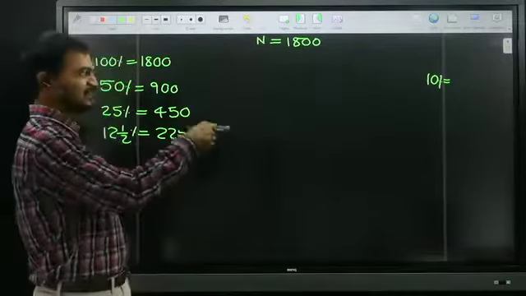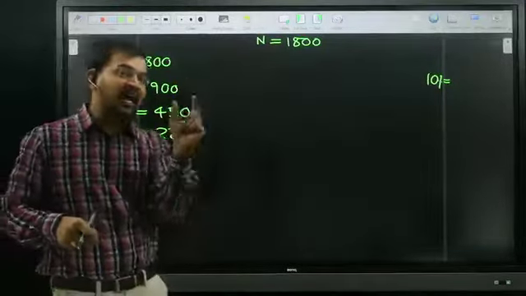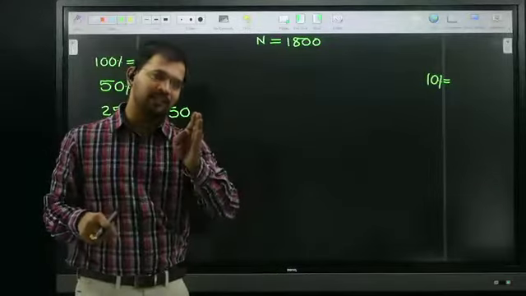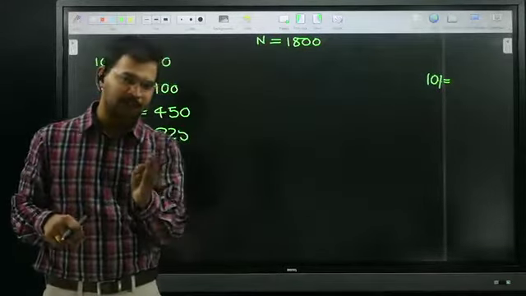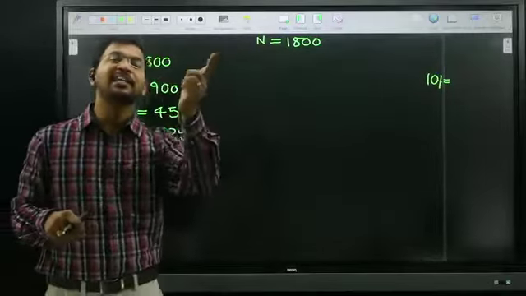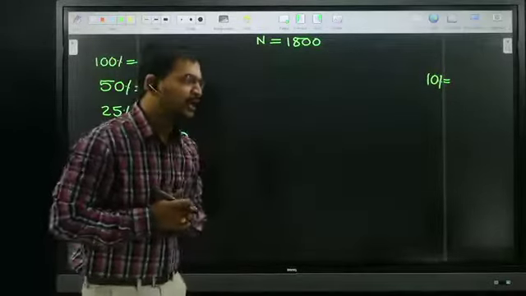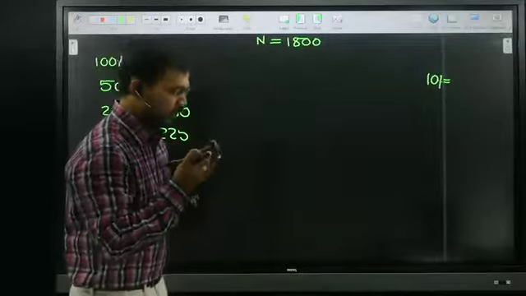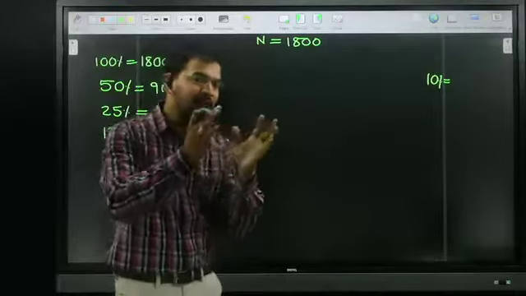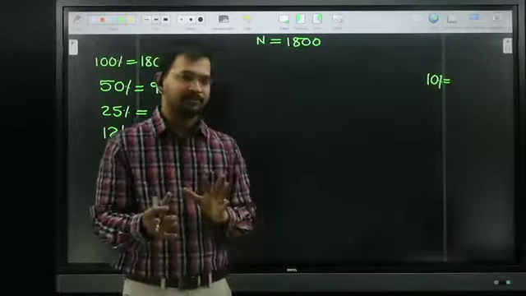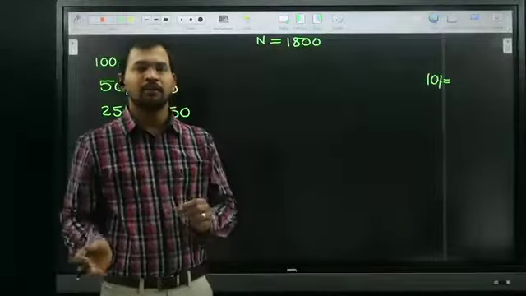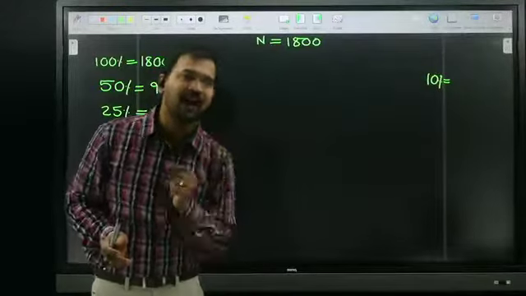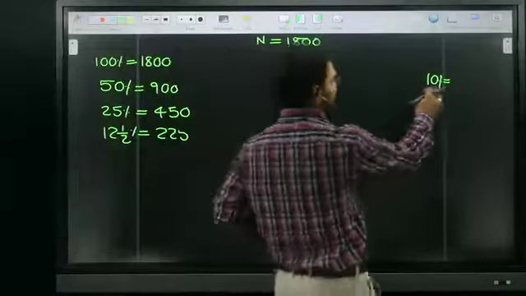This is the reverse approach. To convert any percentage into its fraction or value, we need to divide it with 100. Just try to remember.